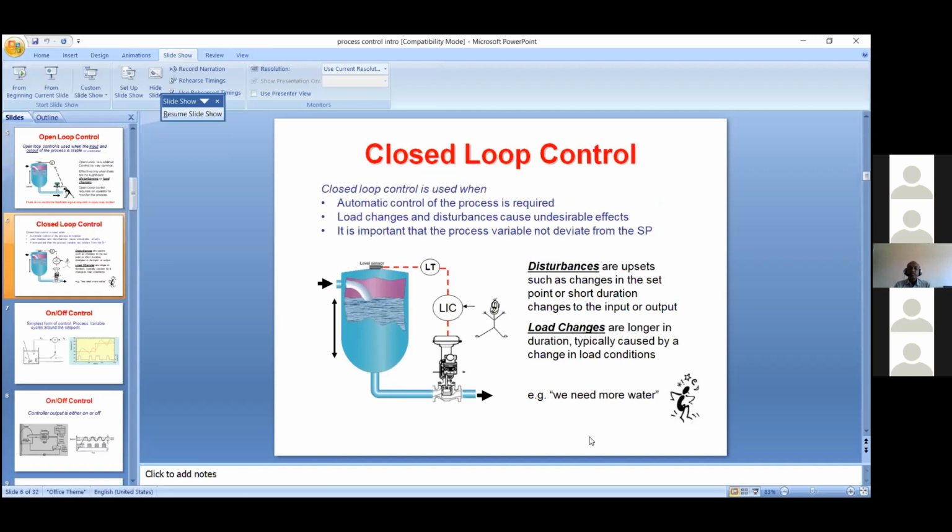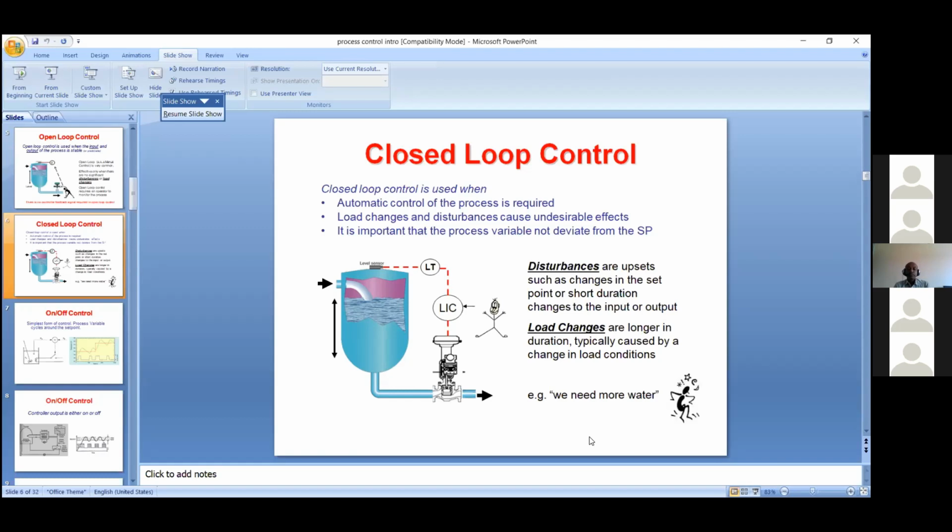So this is the closed loop control system, which is used in every industry, because a closed loop control system doesn't require any human interface or human monitoring. You see, the input is coming from water or paint or whatever it may be, depending upon the industry. The output goes through the control valve that is regulated by the level indicator controller. LIC is the level indicator controller.